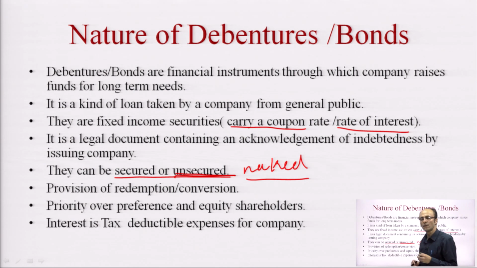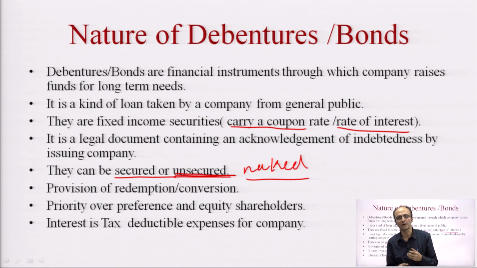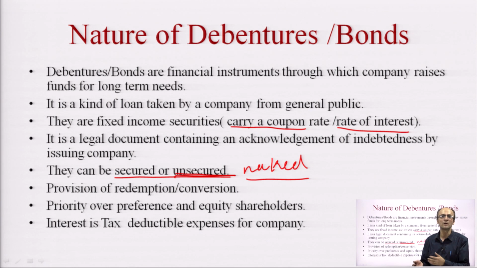Another feature of bonds and debentures is that there is a provision of redemption and conversion in the bond agreement. What does redemption mean here? Redemption simply means that after the expiry, after the maturity period, the principal amount will be repaid back to the bondholder.